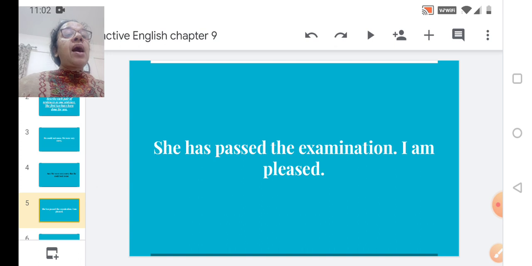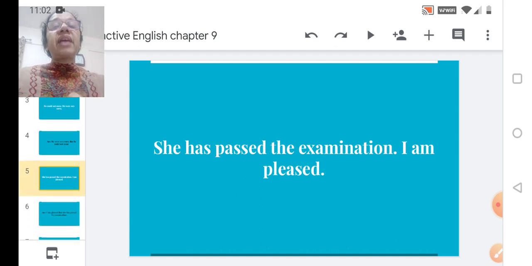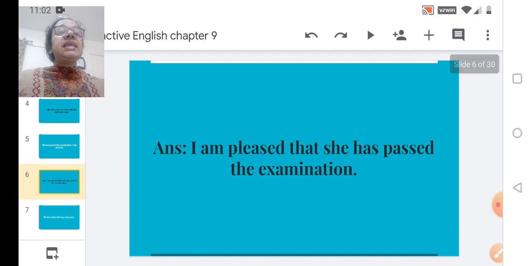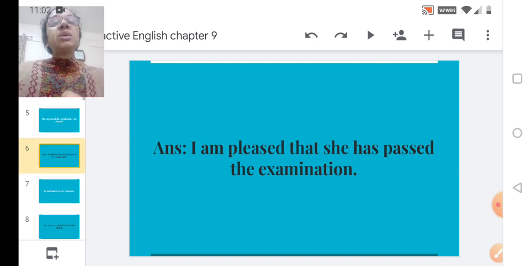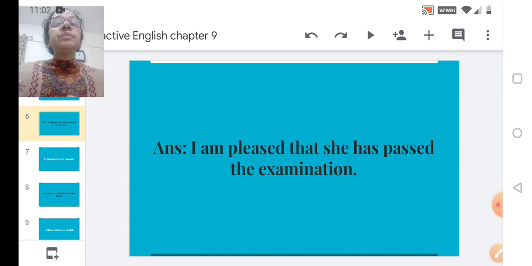That is, I am pleased that she has passed the examination. Let's find out if it is right. Yes, see, just have a look. I am pleased that she has passed the examination. Simple, is it? Is it so, children? So, in the similar way, we are supposed to complete that particular exercise.